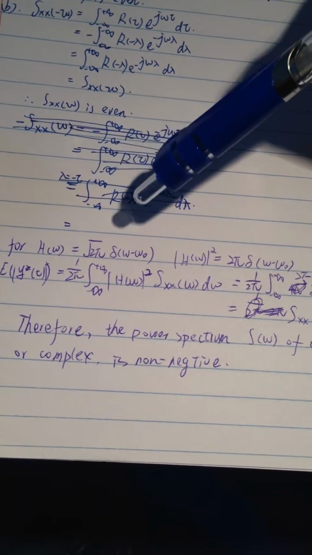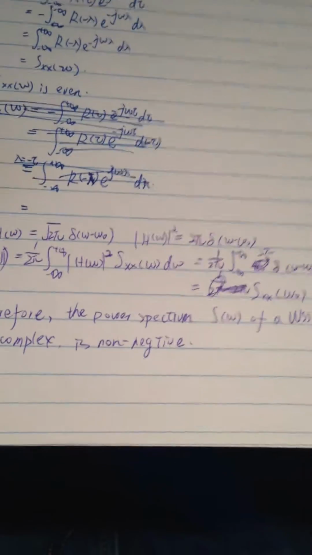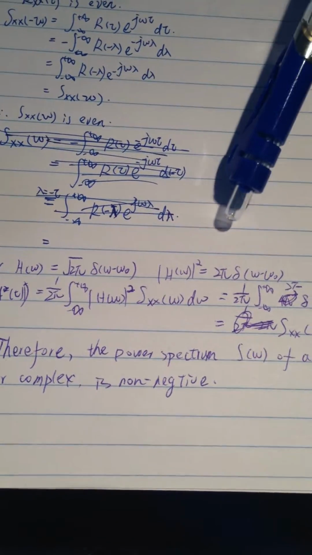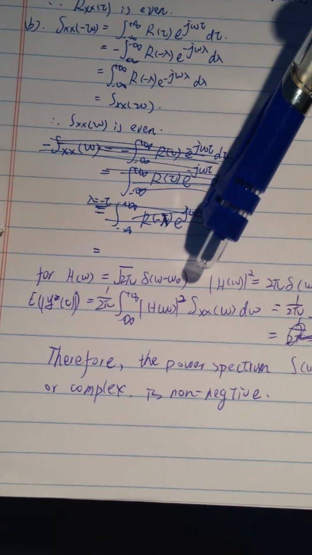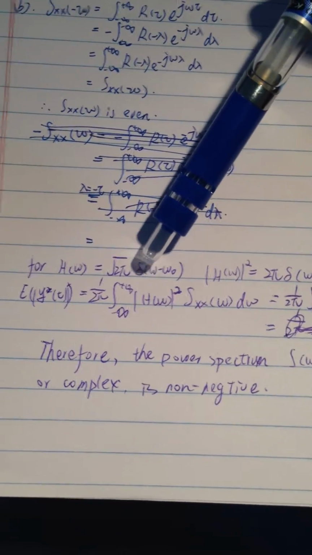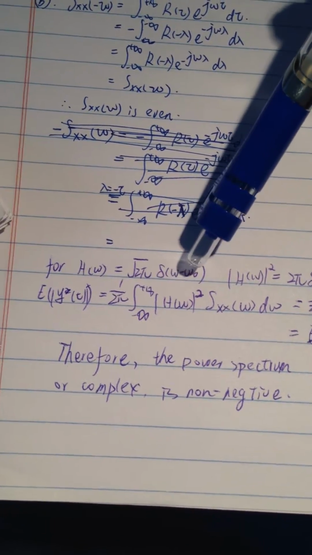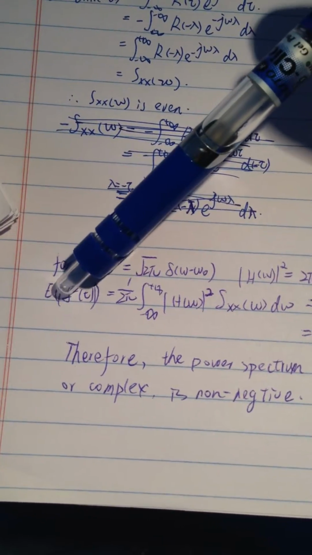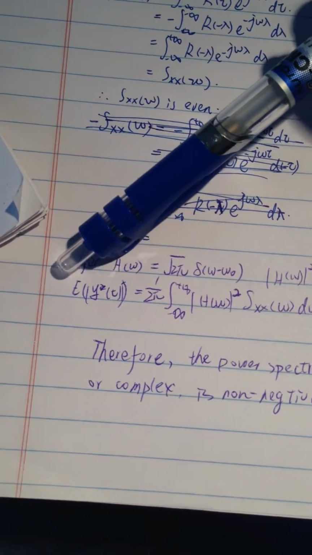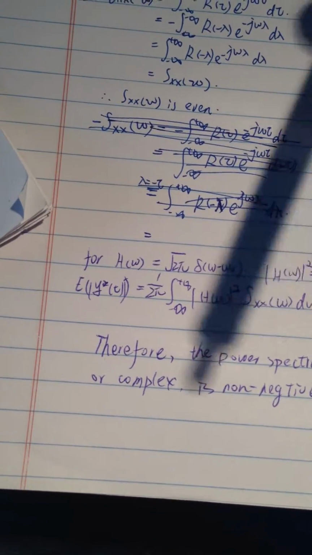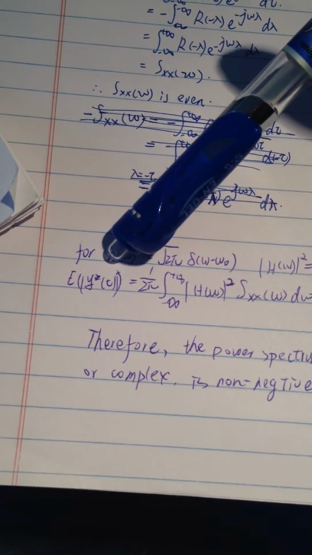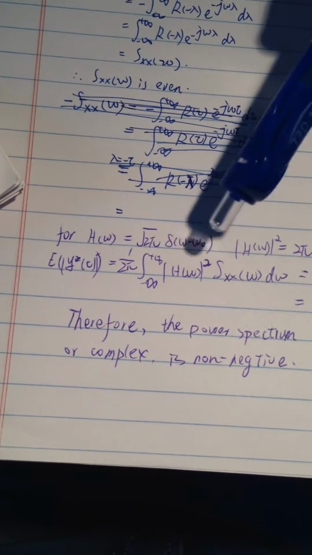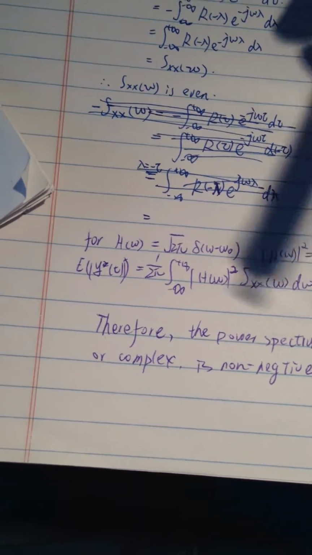If we have a system function H(omega) equal to the 1/2 power of 2 pi times delta(omega minus omega 0), then the expectation of Y(t) squared is written like this, and it equals S_XX(omega 0).